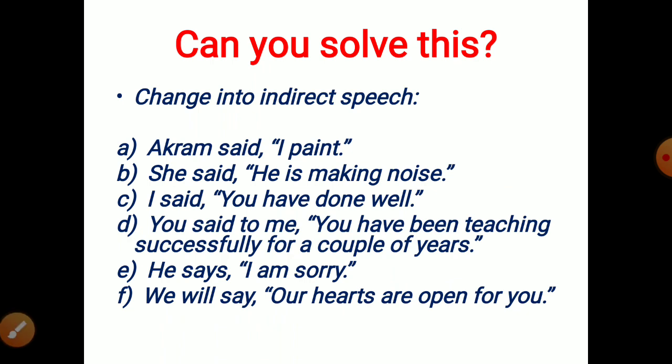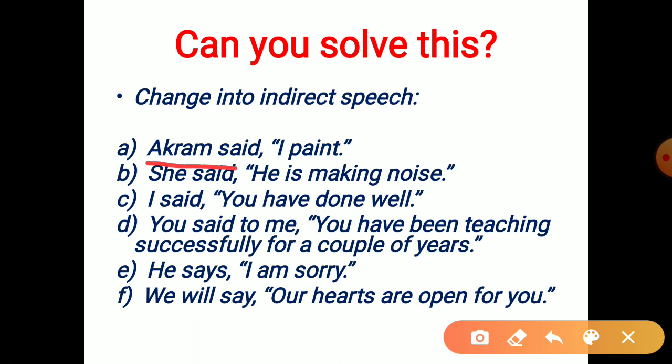Now, if you have understood it, we have certain examples that you need to solve by yourself. So the question is, can you solve this? Change into indirect speech. Akram said, I paint. So how will you solve it? First of all, you need to concentrate on which tense this reported verb is in. Akram said. It's in the past tense. So the tense will change.